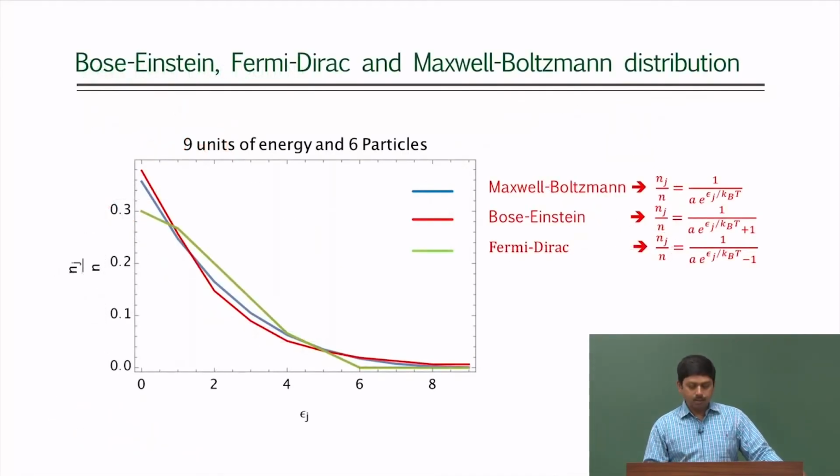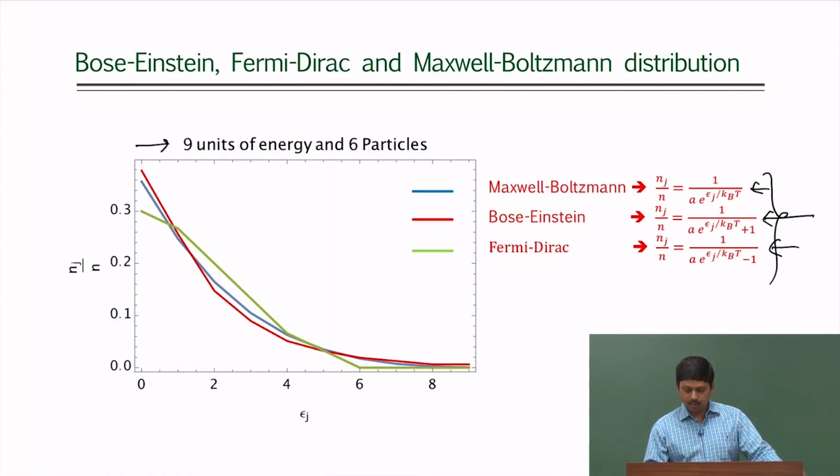Now, we compare all the 3 different statistics in the same graph. So, here we have taken 9 units of energy and 6 particles, because that is working out for all the 3 different ones. So, we have done that, and in this we are showing the 3 different distributions: Maxwell-Boltzmann distribution, which does not have plus 1 or minus 1, then Bose-Einstein distribution and Fermi-Dirac distribution.